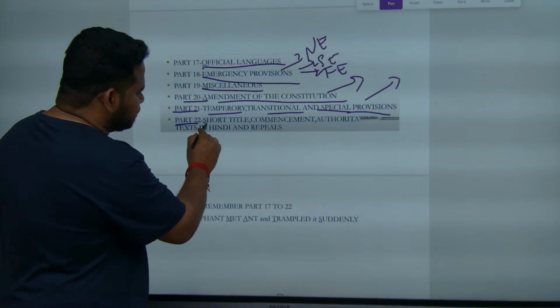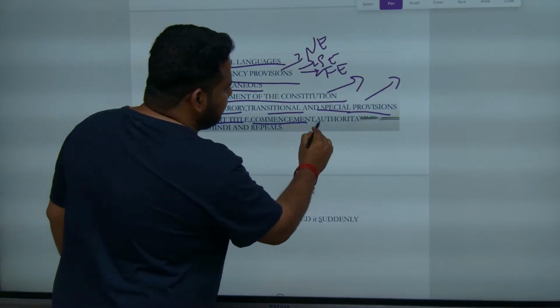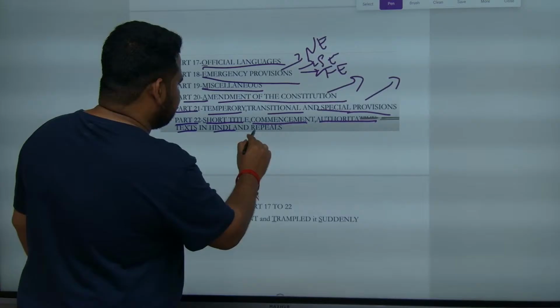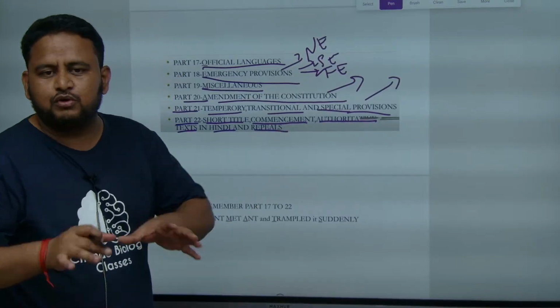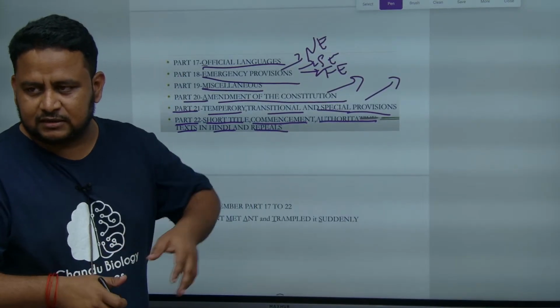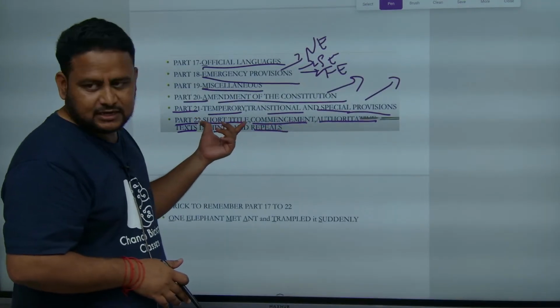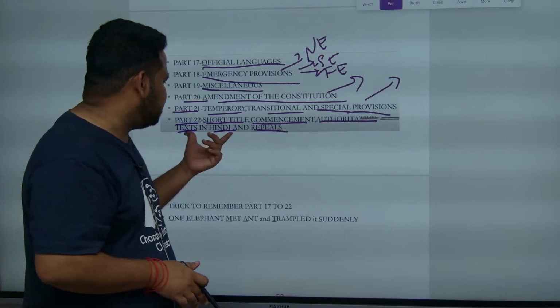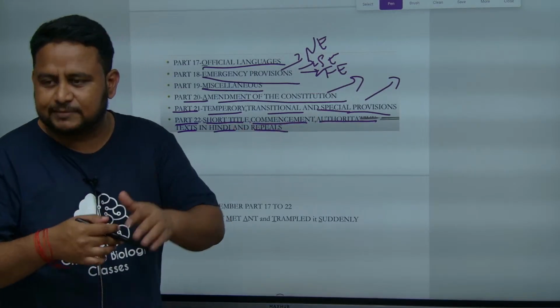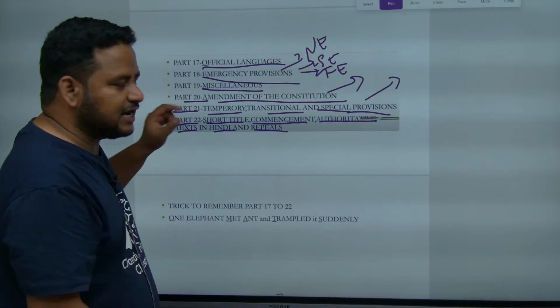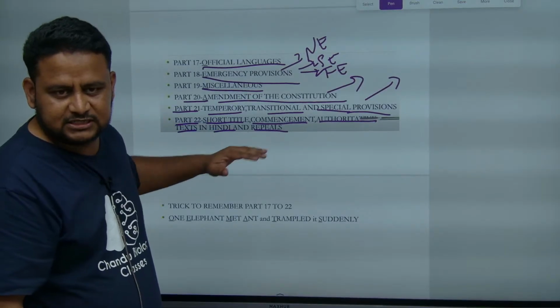Part 22 is talking about short title, commencement, authoritative text in Hindi and repeals. That is, it is talking about how the constitution is written. What is the commencement of the constitution? What is the short title? What is the authoritative text in Hindi and its repeals? What are the things that are removed in the constitution? That is given in part 22. This is the last part.